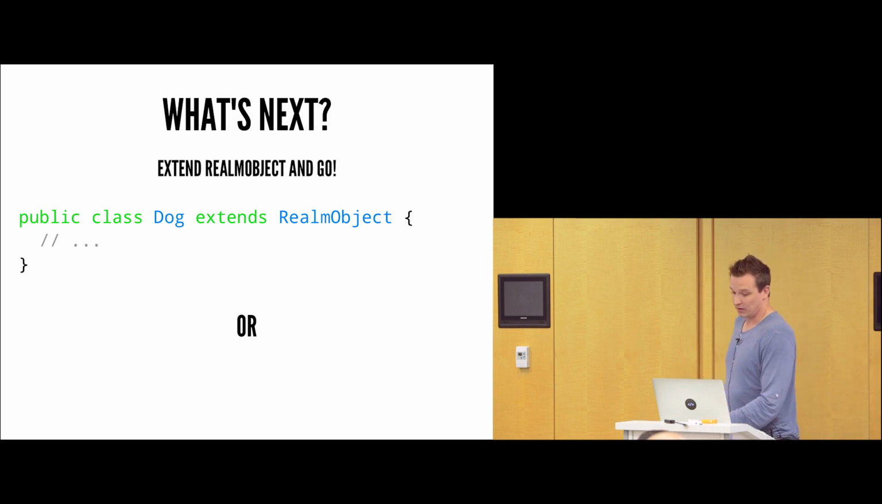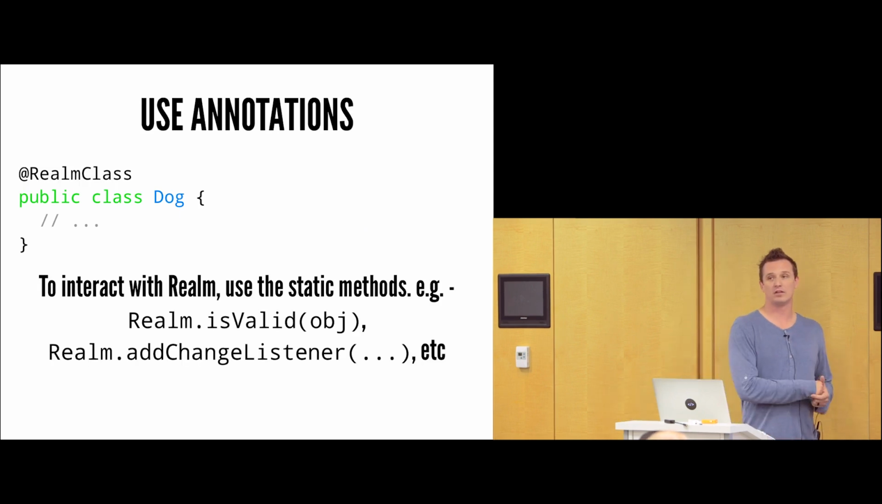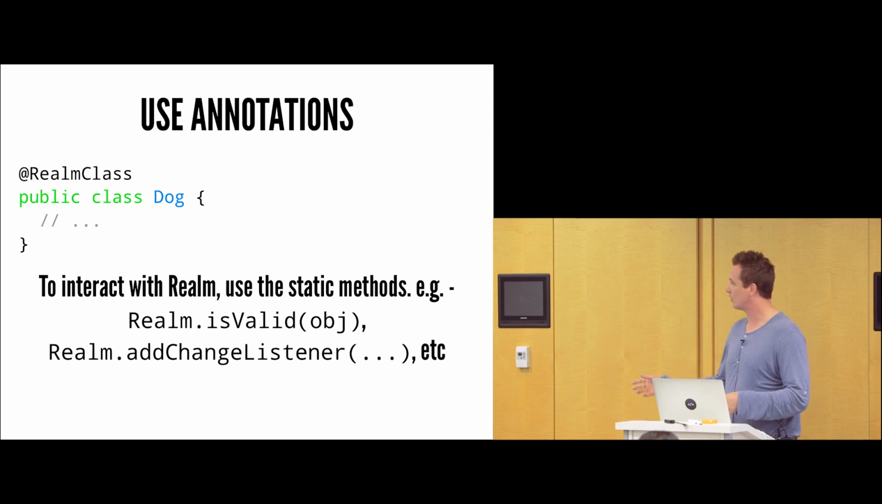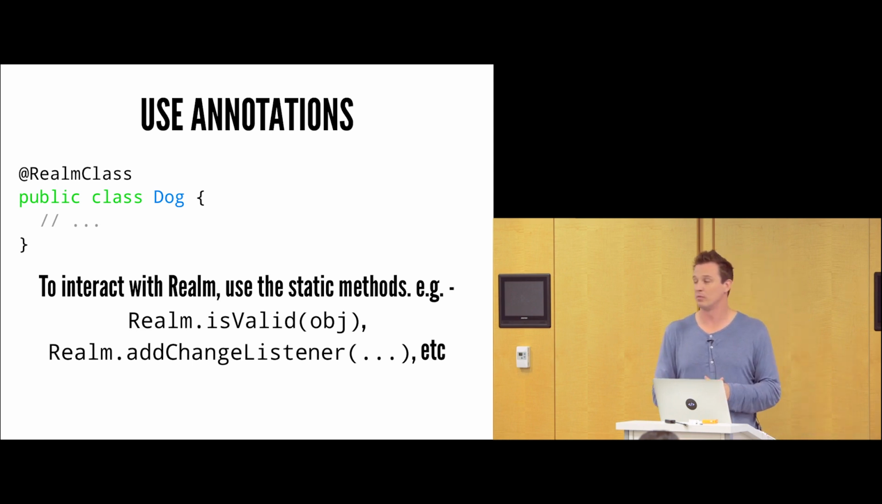At that point, you can go ahead and start extending RealmObject, or, since there's a lot of hype right now around annotations, you can also use the Realm annotation. If you don't like extending RealmObject, you can just slap the RealmClass annotation on there. Now, when you do this, you lose some of the ability that extending from RealmObject has, so you have to use Realm's actual static methods to interact with those objects.